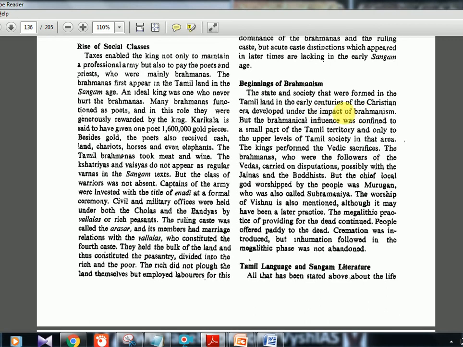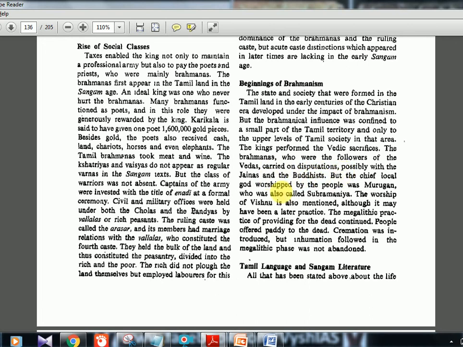So Brahmanism is rising. But the Brahmanical influence was confined to a small part of the Tamil territory and only to the upper levels of Tamil society in that area. Okay, it was applying only to the upper level. The kings performed the Vedic sacrifices. The Brahmanas, who were the followers of the Vedas, carried on disputations, possibly with the Jainas and Buddhists.